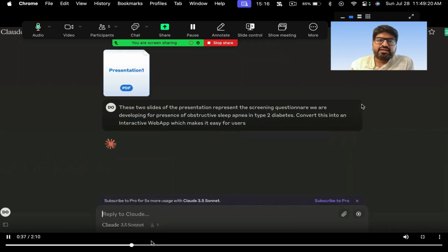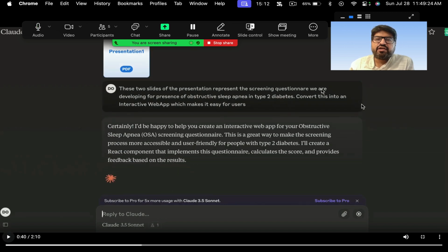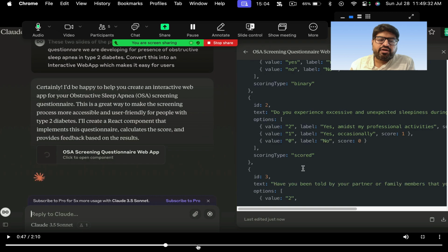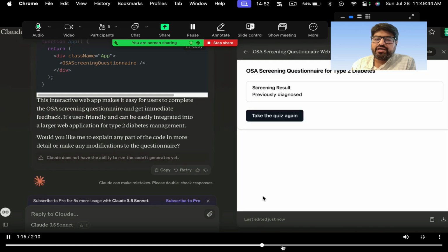What we did here was this: these are two slides of my presentation representing a screening questionnaire which we are developing for obstructive sleep apnea in type 2 diabetes. Convert this into an interactive web app and make it easy for doctors to use, right? So this is the idea. It very quickly converts the entire thing into a web application. You can see the OSA screening questionnaire for type 2 diabetes. There are just two slides. I uploaded the slides and it made them into a very nice little web application, right?